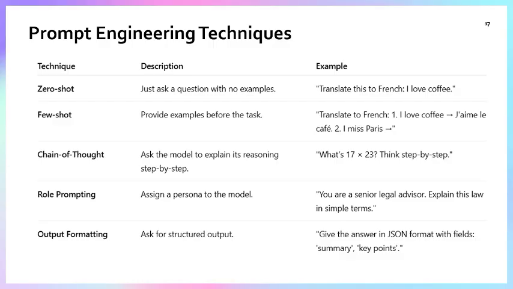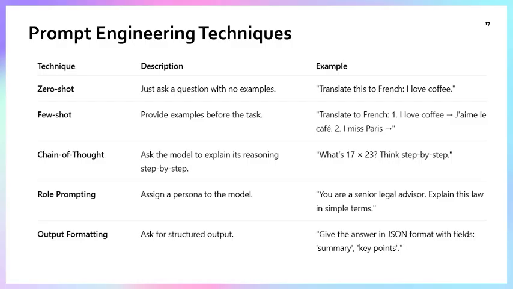Zero-shot. A zero-shot prompt is one in which you only ask the question with no example. For example, you ask to translate "I love coffee" into French. You are not giving anything else, only the sentence, and you want the translation of your sentence. This is zero-shot.